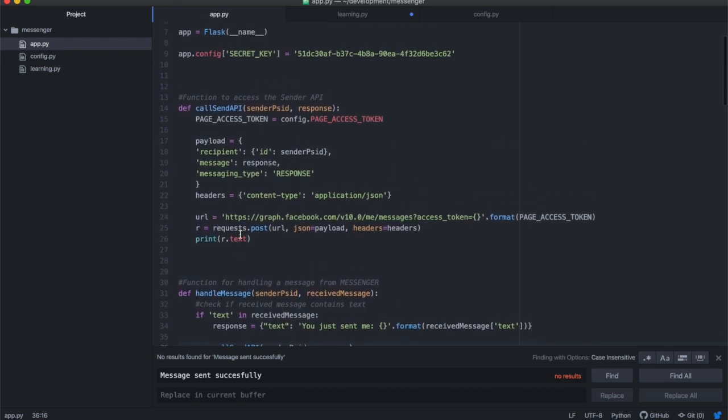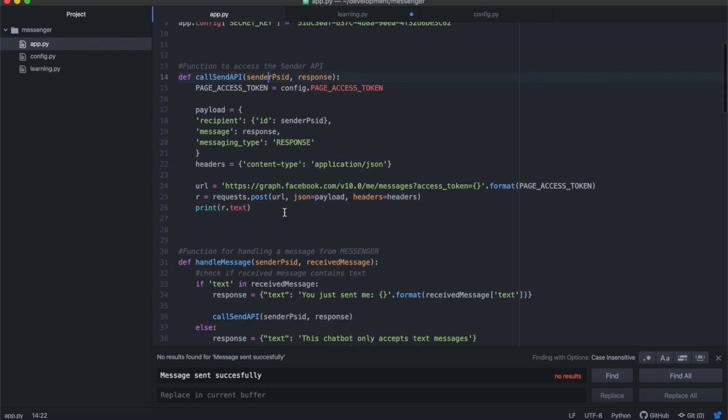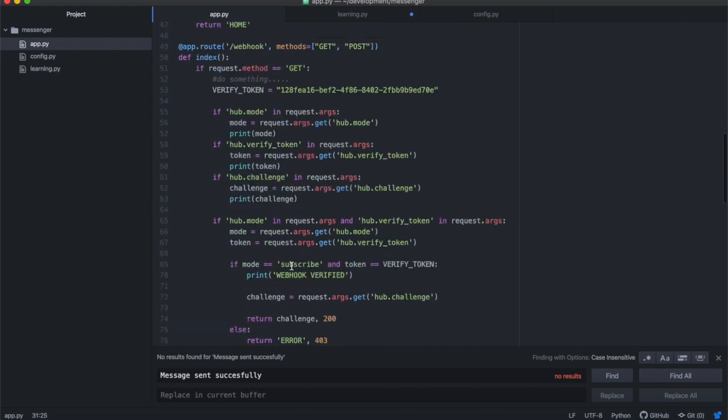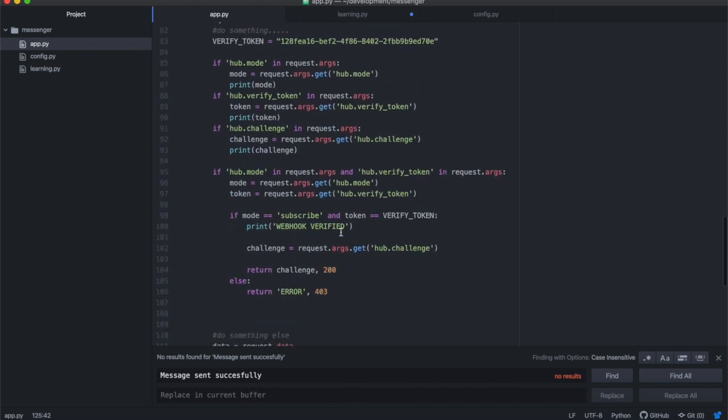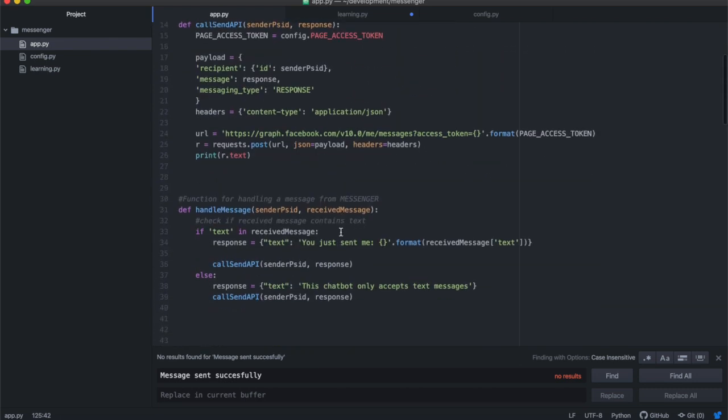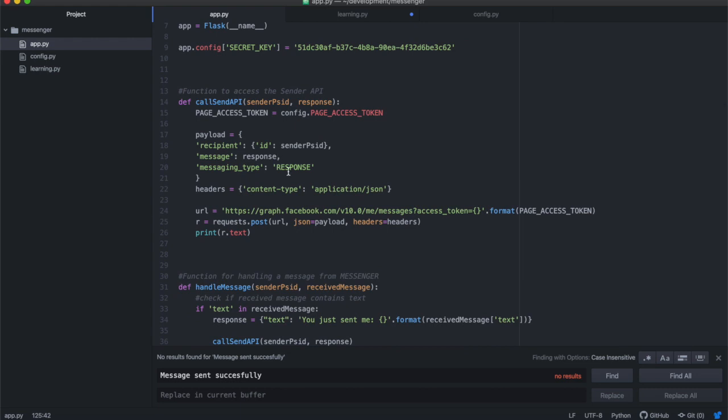The API function is written over here. This API function requires the ID of the person that sent the message, or the ID of the message itself. You're going to get the ID from the message, so it comes directly from over there. When you were iterating through the object that you got back, you had the sender PSID as part of this webhook event, which was inside of the entry messaging at 0. This sender PSID, you'll be passing through the function, and it is what goes over there. So you need to have that sender PSID and include it over there.